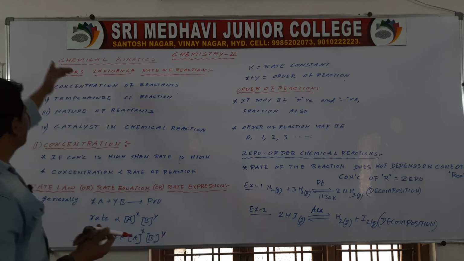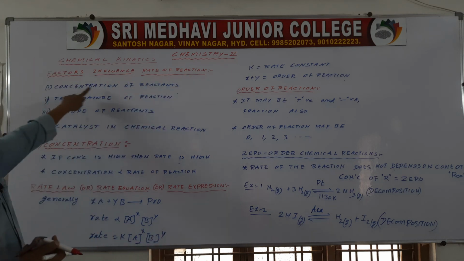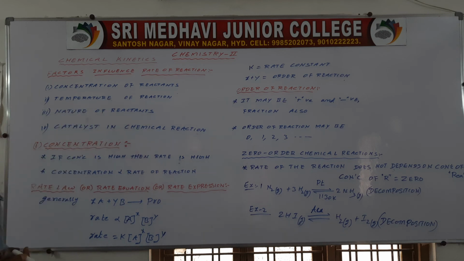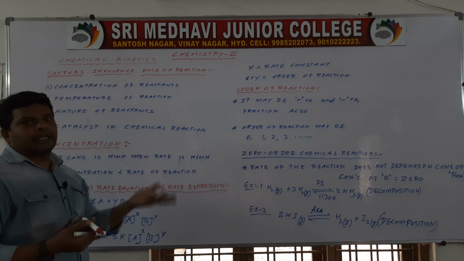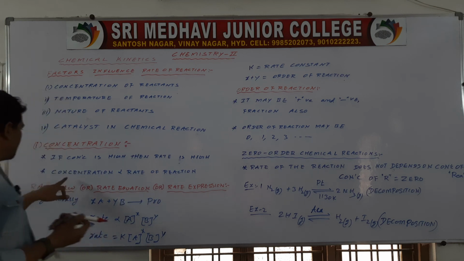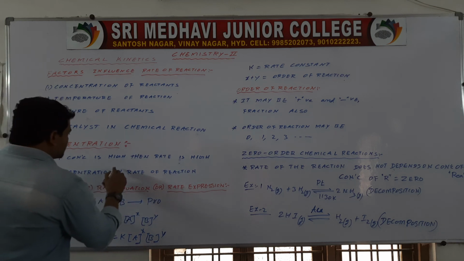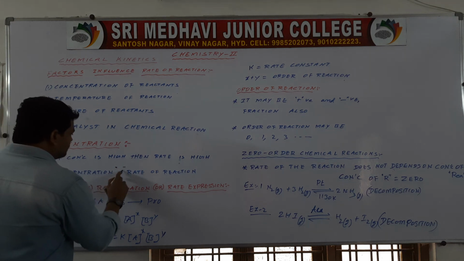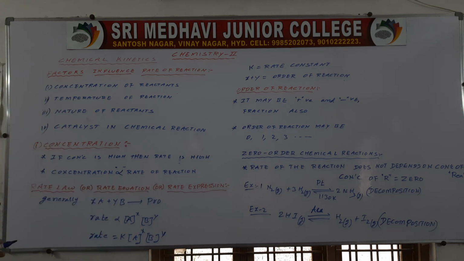Okay, so these are the factors that influence rate of reaction: concentration, temperature, nature of the reactants, catalyst. If concentration is high, then rate of the reaction is also high. Rate means speed. So concentration is directly proportional to rate of reaction.